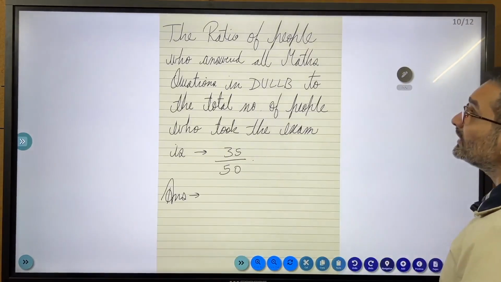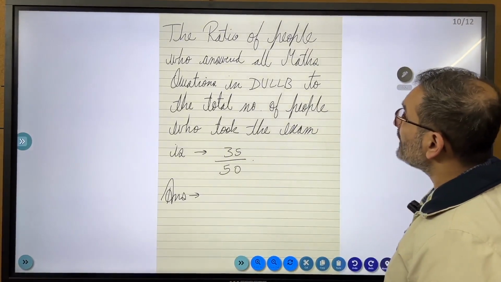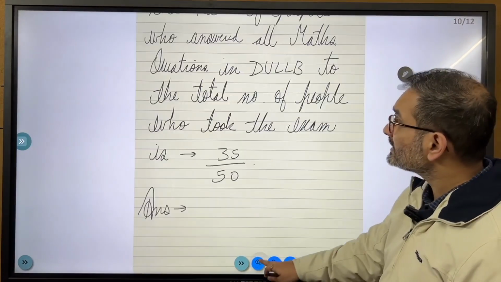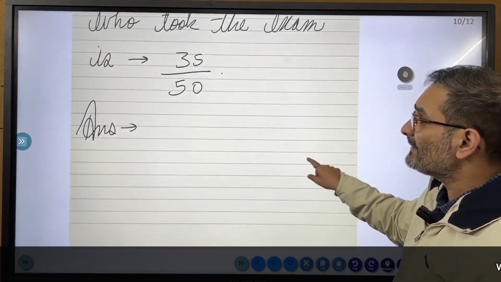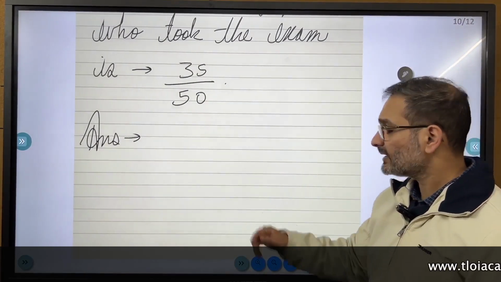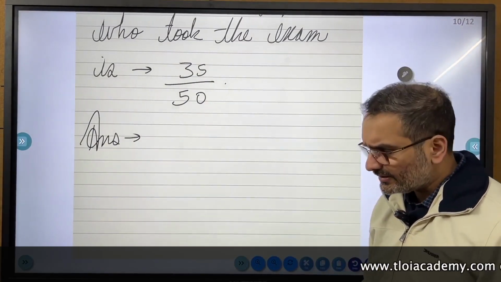All right. Then the ratio of people who answered all maths questions in DULLB to the total number of people who took the exam is 35 बटा 50. Okay. 35/50.